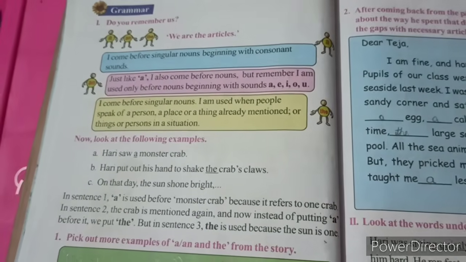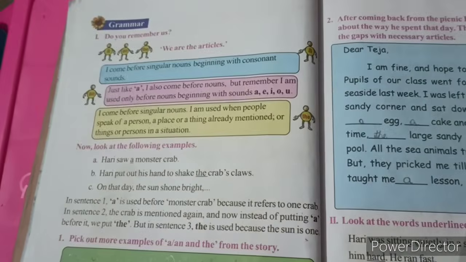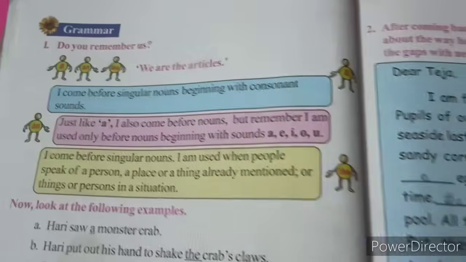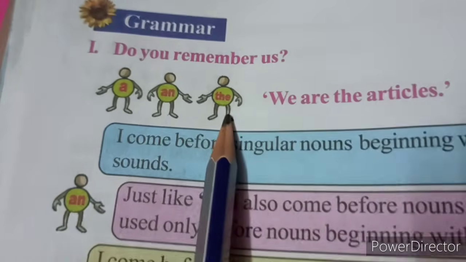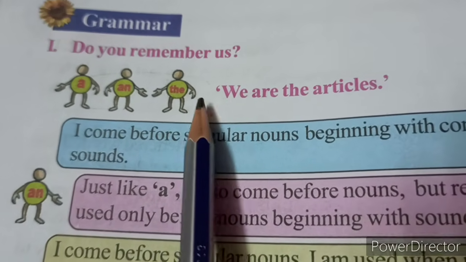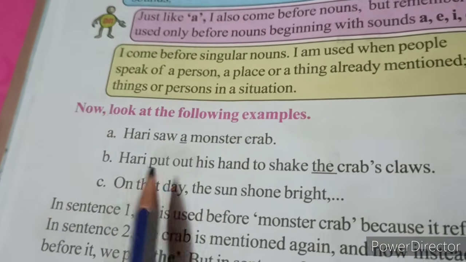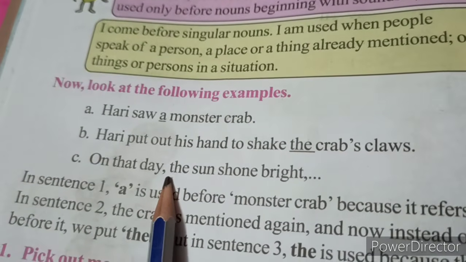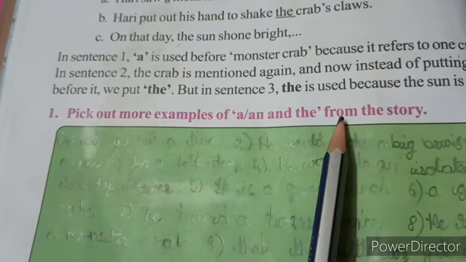Yeah, page number 12. Okay. Just go through all these points from the textbook. Here the main things are a and the. These are the main articles. These are called articles. Just go through all these points. And next, here some examples are given in which a, the are used. Okay, and next, pick out more examples of a and the from the story.